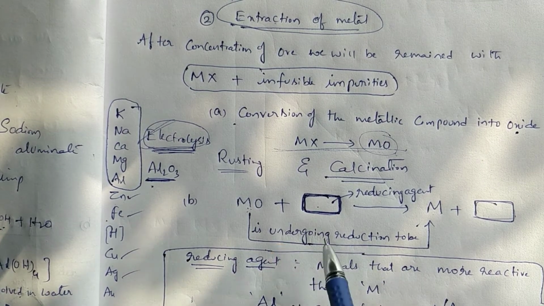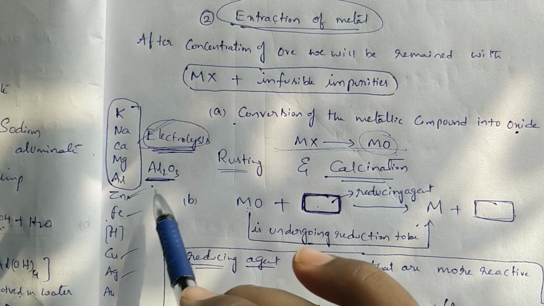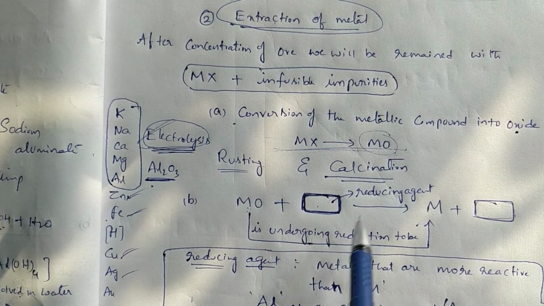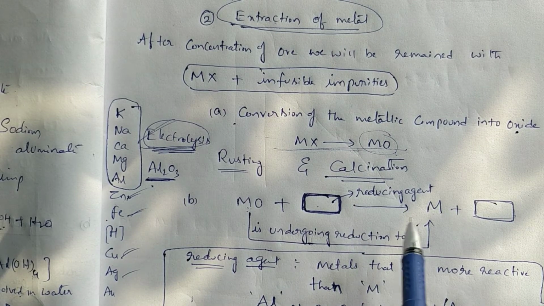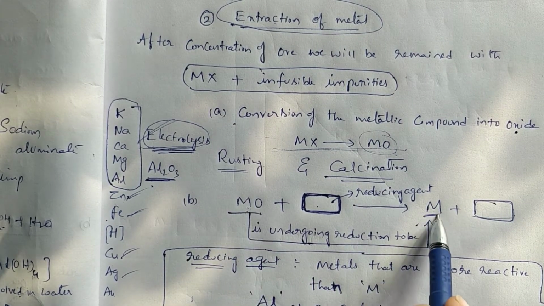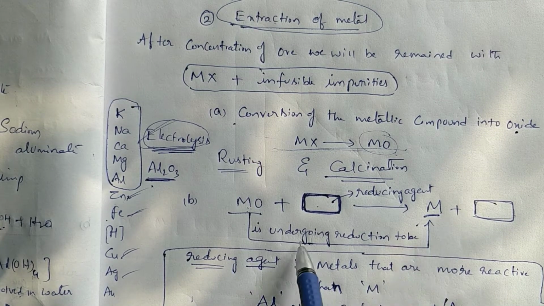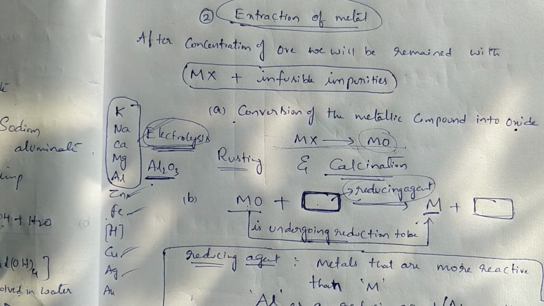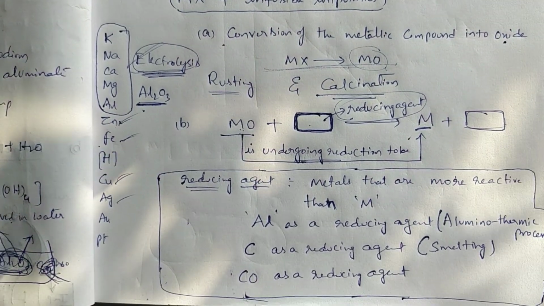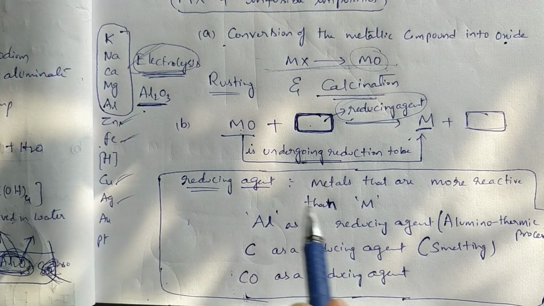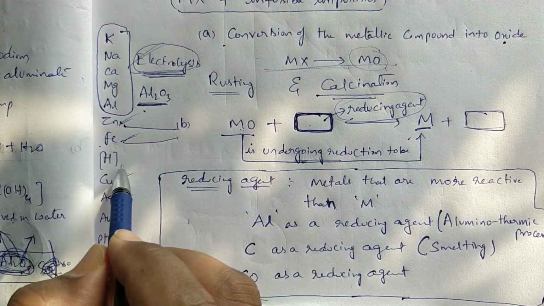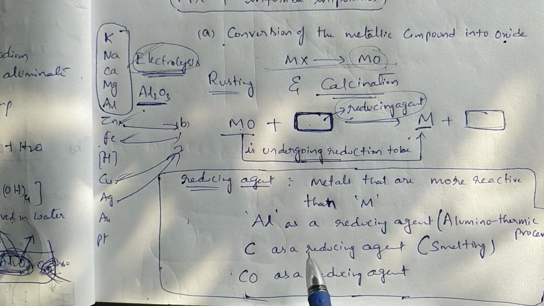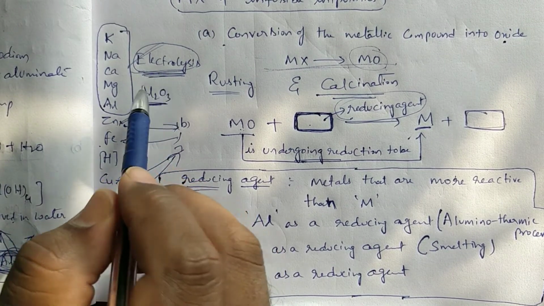And if that metal oxide belongs to zinc, iron, copper, silver, etc., we will use this method, smelting. So metal oxide is converted to metal by the process of reduction. For that, one suitable reducing agent is useful. That suitable reducing agent might be like aluminum, carbon monoxide. For zinc, iron, copper, this technique is useful. For the highly reactive metals, the electrolysis process is useful.